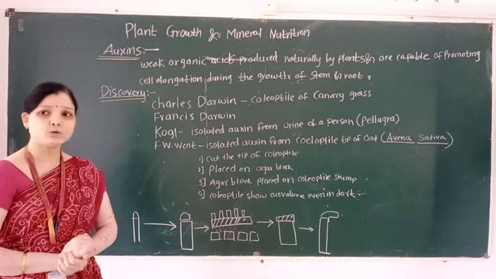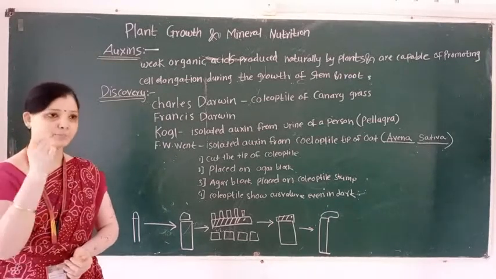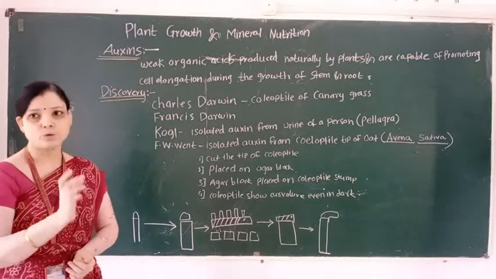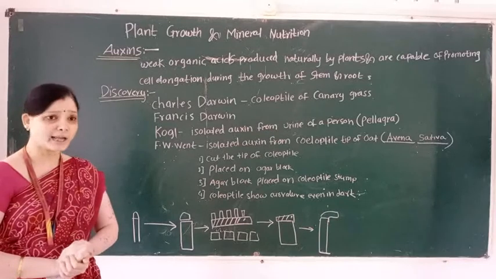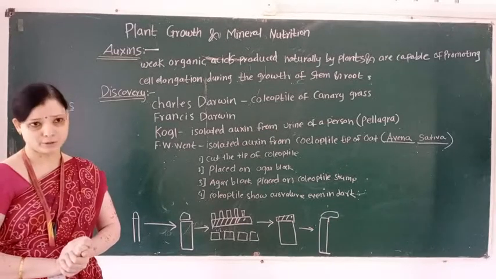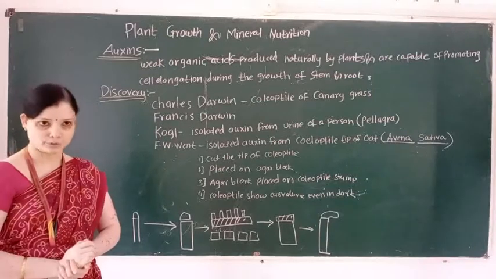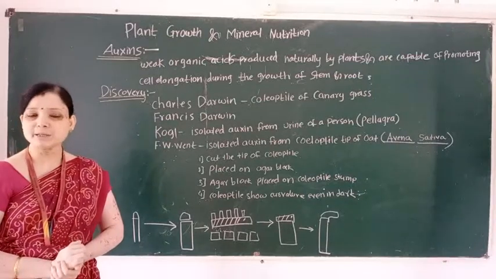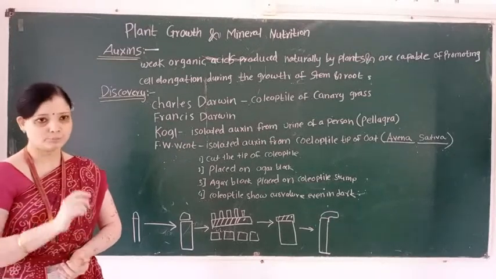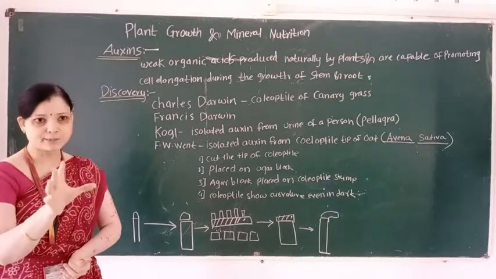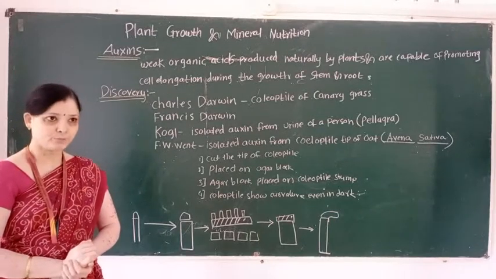And what is the role of growth inhibitor? For example, dormancy and abscission. Abscission means detachment of the plant organ, premature falling of the plant organ. And dormancy means the resting period of a plant organ is known as dormancy.